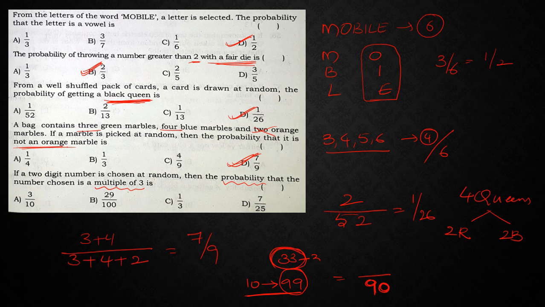So if I subtract those 3, what am I going to get? I am going to get 30 numbers. So 30 by 90, which gives me 1 by 3. So the answer is 1 by 3, right? Next, moving on to one more question.